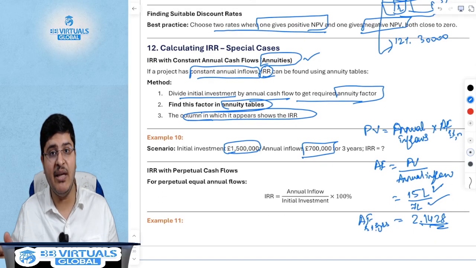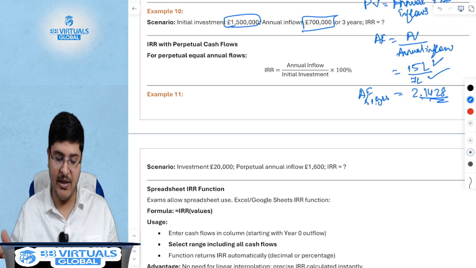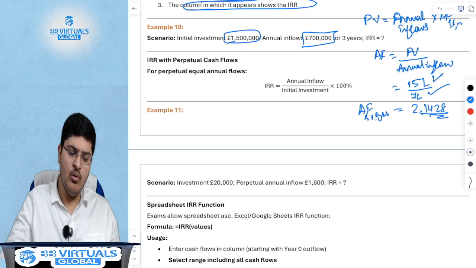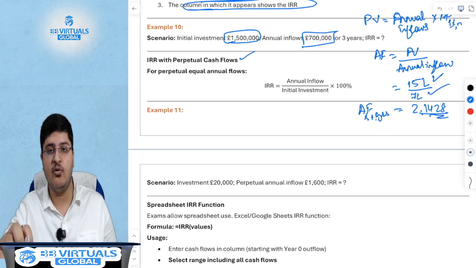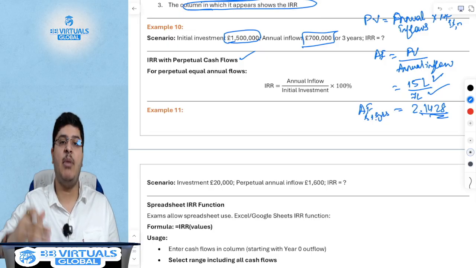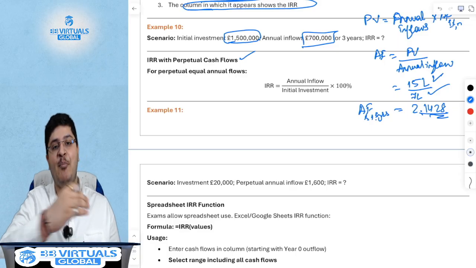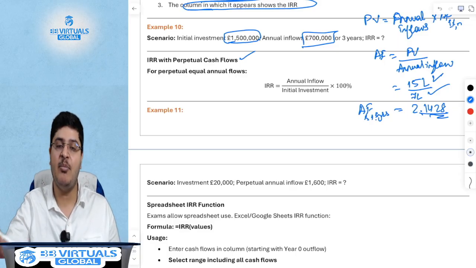In exam, you will be given annuity tables which you can directly use, or you can use the spreadsheet as well. What do we do in case of IRR with perpetual cash flows? What is perpetual cash flows? That go on for perpetuity. Much after you, me and the syllabus lives, it will go on for perpetuity. The cash flows will go on for perpetuity.